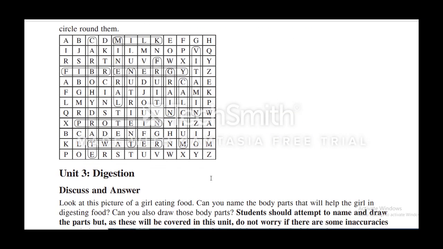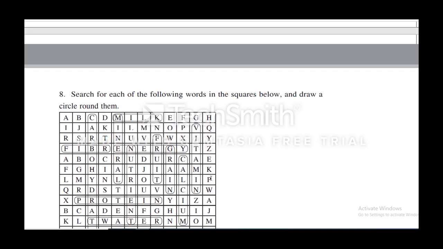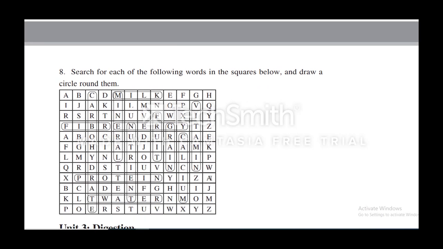At page number 18, you can see a table like this. Search for each of the following words in the square below and draw a circle around them.